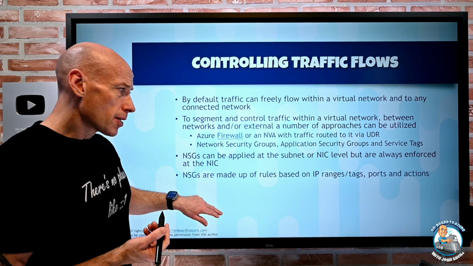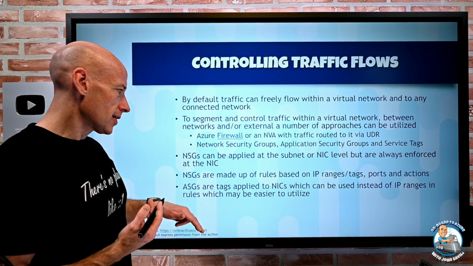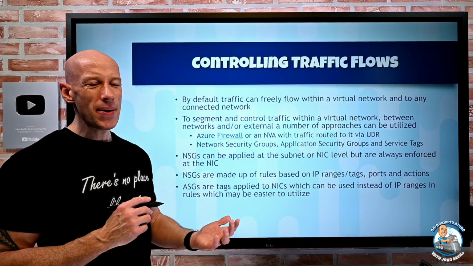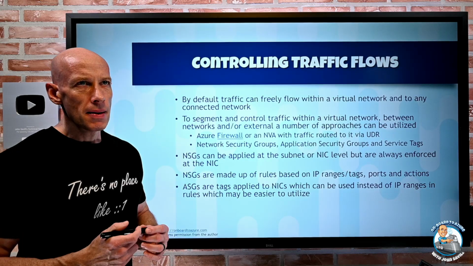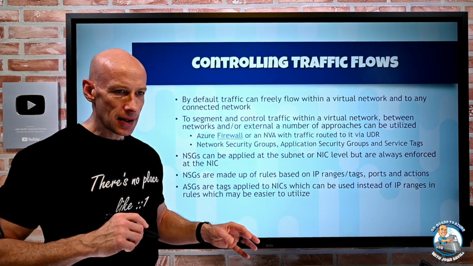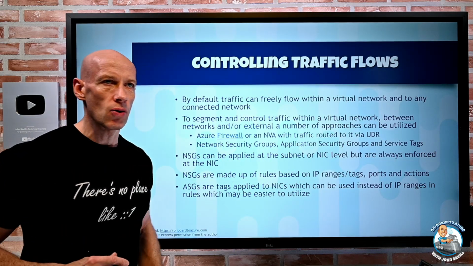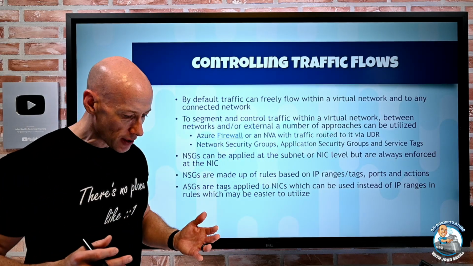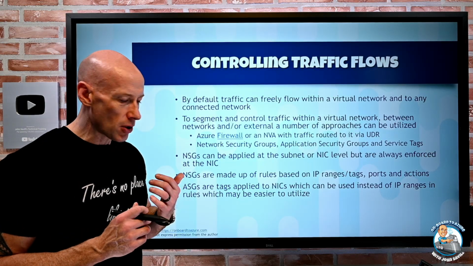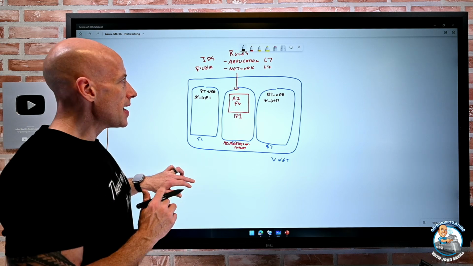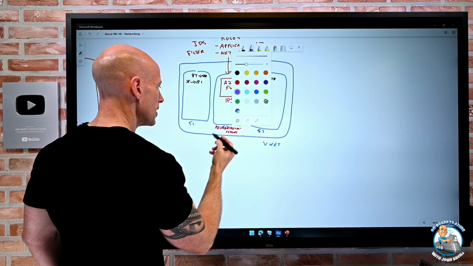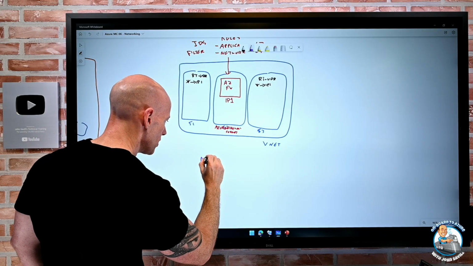And they're made up of rules based on IP, ports, actions. And then application security groups let me build on this, because maybe IP is too rigid. Maybe what I actually have is things that are in different subnets, but I want to classify this as a domain controller, or this is an IIS server, or this is a SQL box, and control it based on some tag on the network interface instead. So I want to be able to do that. So here, what I'm going to define is a network security group. So I'm going to create an NSG.